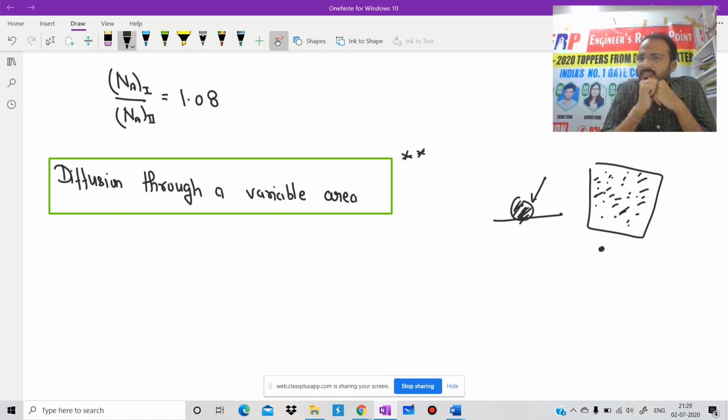I have two methods to derive this, but I will go through the simple one, because all of us are math students, so we will use the mathematical method. Is it clear?